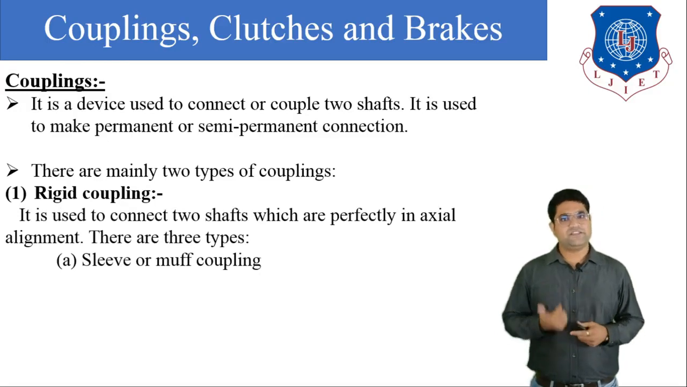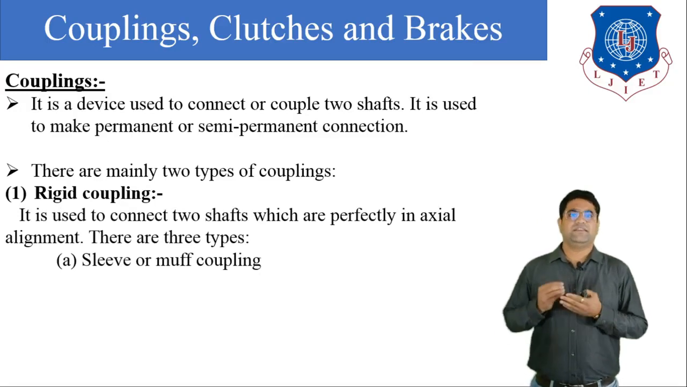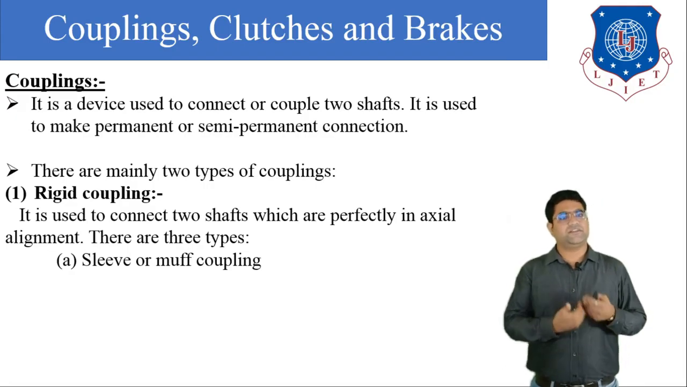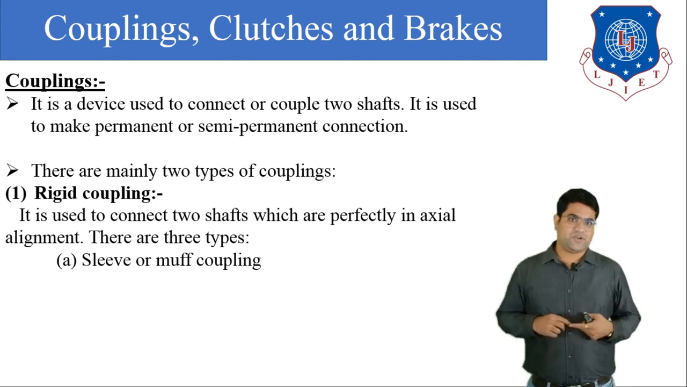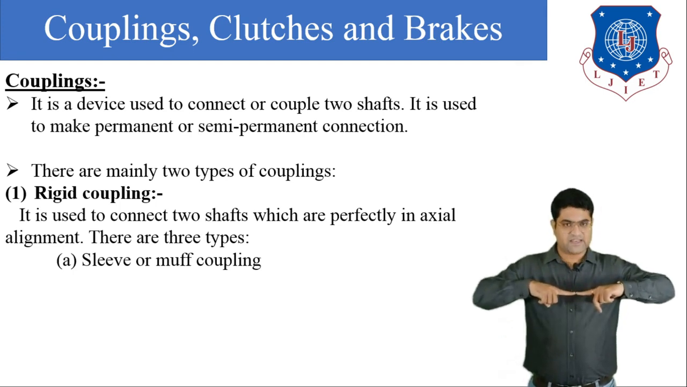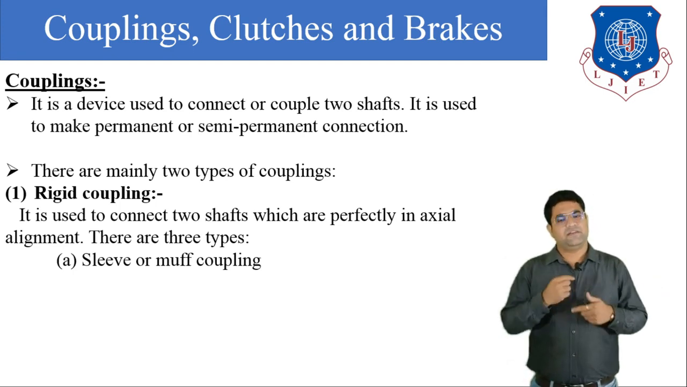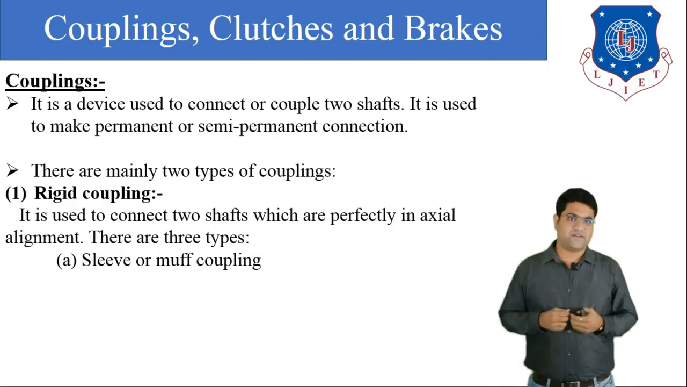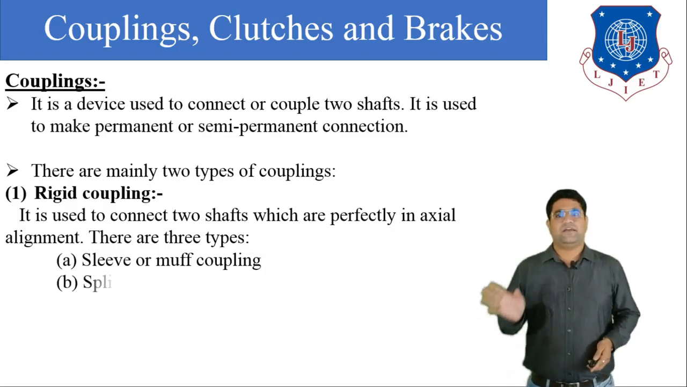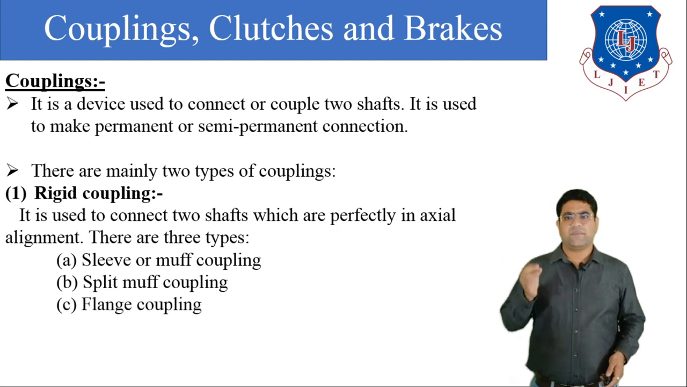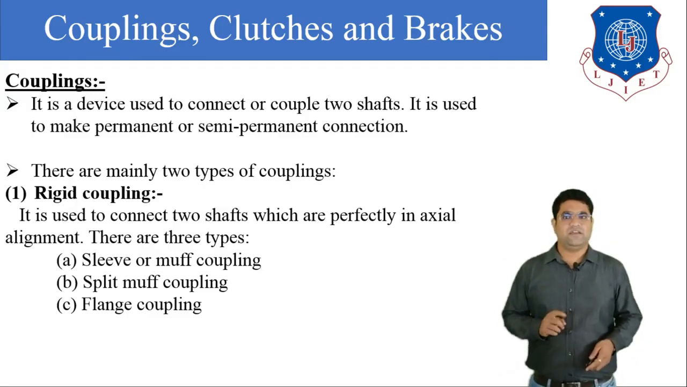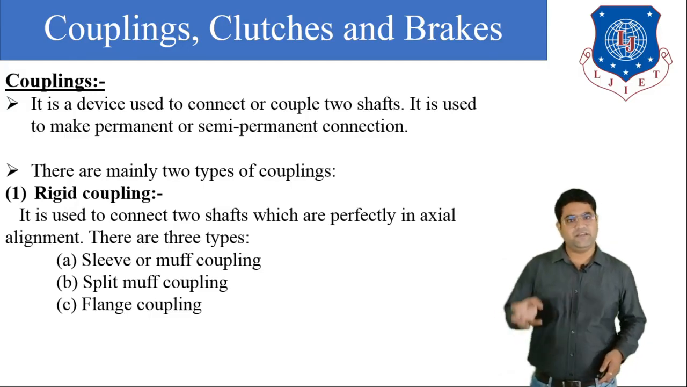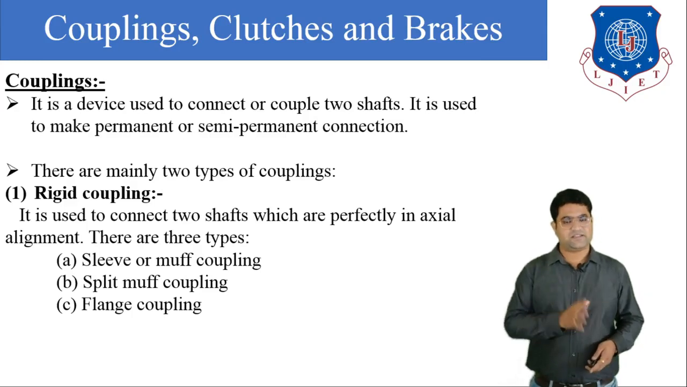Now, what is the meaning of rigid coupling? We can say that the rigid coupling is used to connect two shafts which are in axial alignment. When the two shafts are in axial alignment, we can use the rigid coupling to connect these two shafts. Examples of rigid couplings are the sleeve or muff coupling, second is the split muff coupling, and third is the flange coupling. All three couplings we will discuss in detail in this lecture.